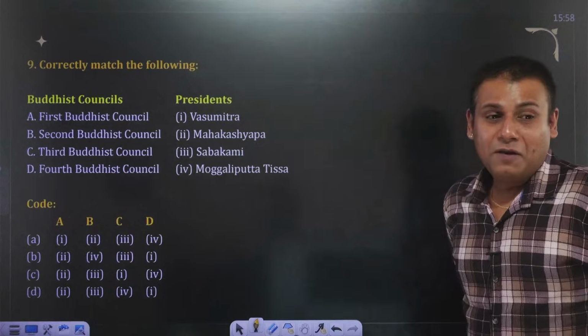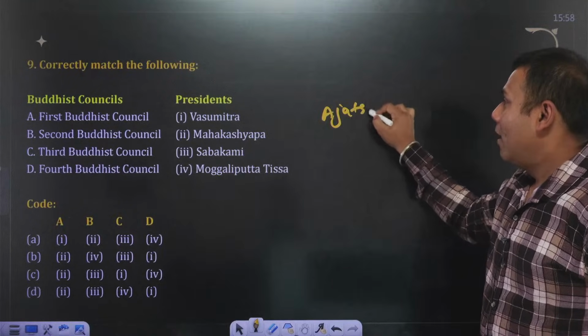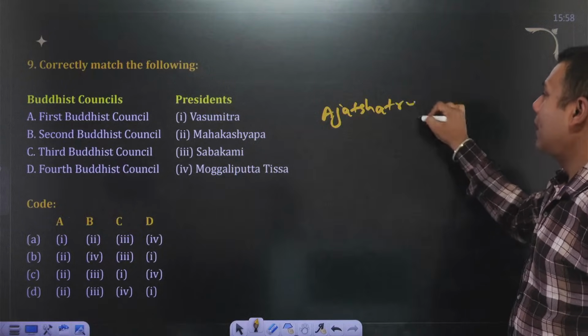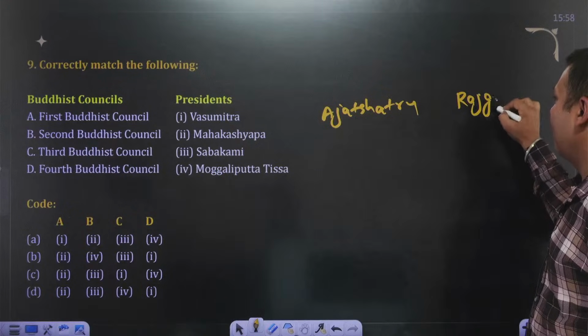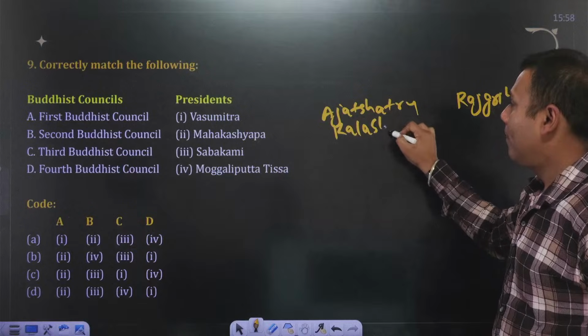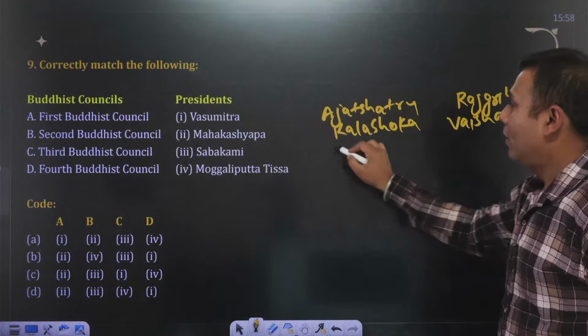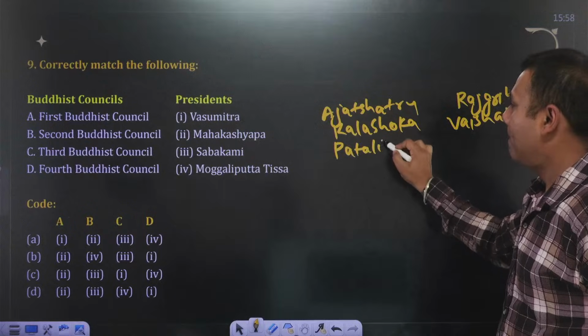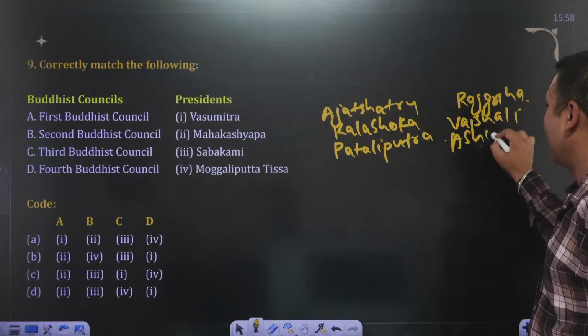Yes. First Buddhist Council was patronized by Ajatshatru. It was held at a place called Satapani Caves, Rajgriha. Second Buddhist Council was patronized by Kalashok, held at Vaishali. Third one at Patliputra, patronized by Ashok.